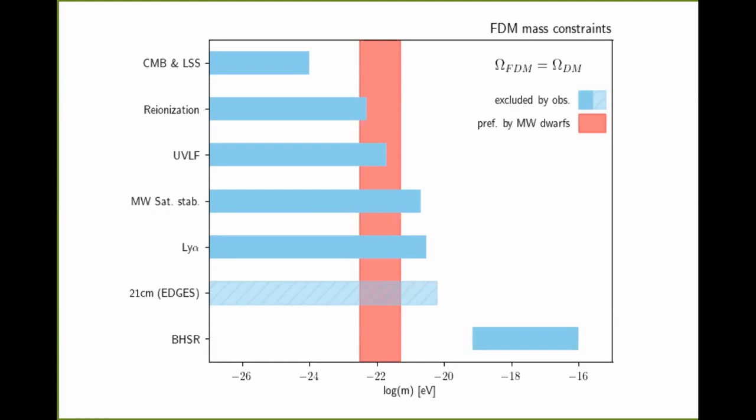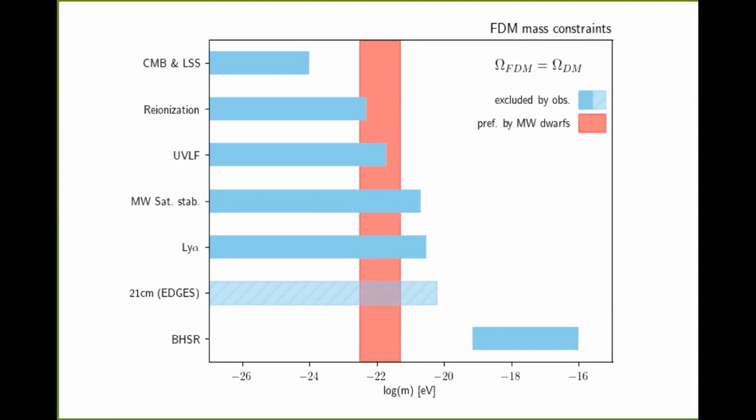And is it true that the 21 centimeter edges and above, that's all essentially just the de Broglie wavelength kind of smooths the stuff out a little bit, and then you would expect to observe slightly less power in your power spectrum of all of those observables? Yeah, exactly. And then the black hole superradiance, that would be somehow the axion field would be being excited by these black holes that just happen to have the right wavelength?